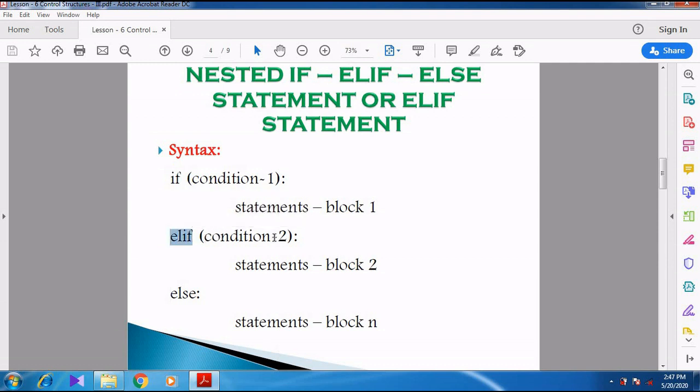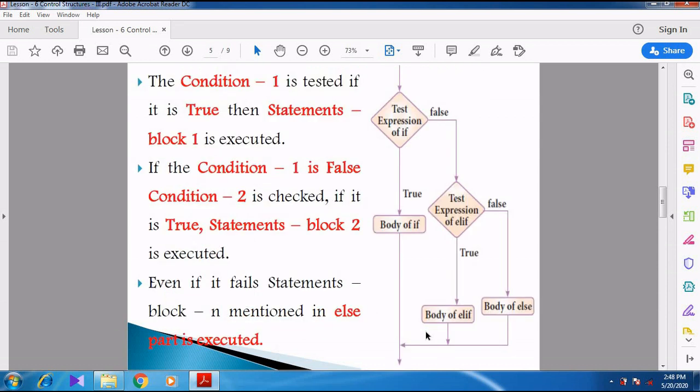Whenever we give elif condition 3, statement block 3 should be given. If I give elif condition 4, statement block 4 should be given. But at last we want to give else, because if the last condition, whether it is the fourth or third condition, becomes false, the else block will be executed. That is statement block n. It may be the nth block, we don't know the number.